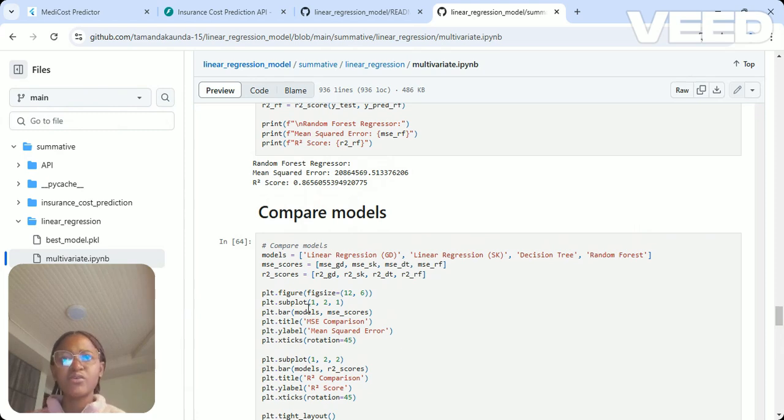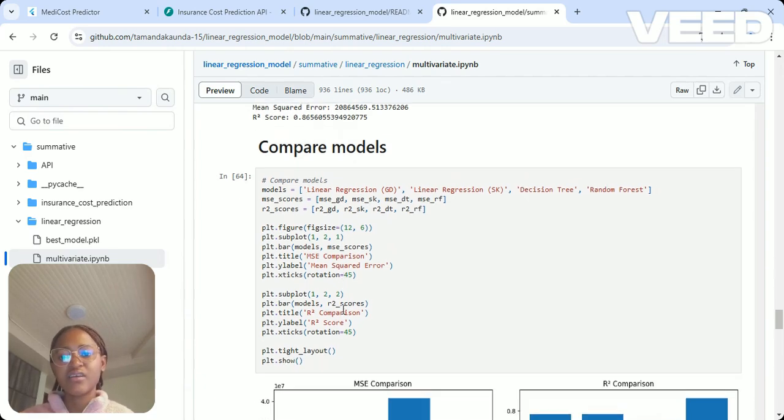So another reason why we chose it is because it has a built-in feature that helps in feature importance, showing that smoking, age, and the BMI are the influential factors in predicting the cost of insurance. So the smoking status of a person is the one that really has a greater influence.